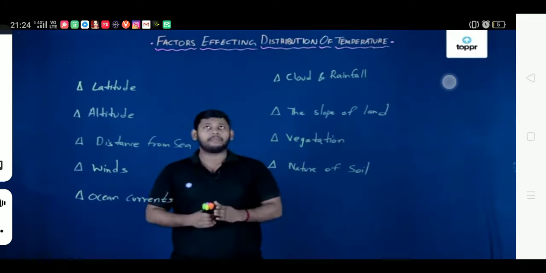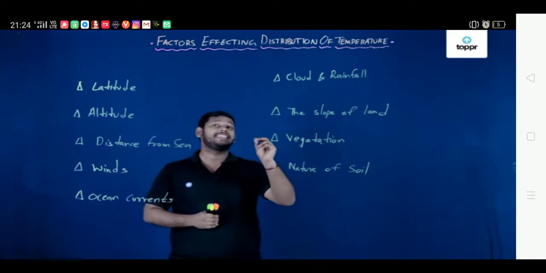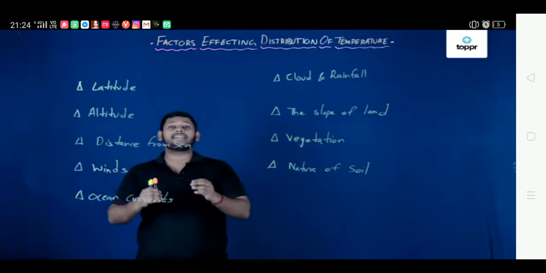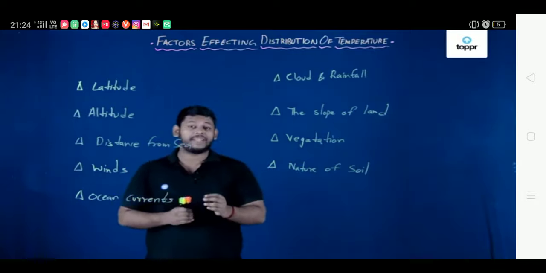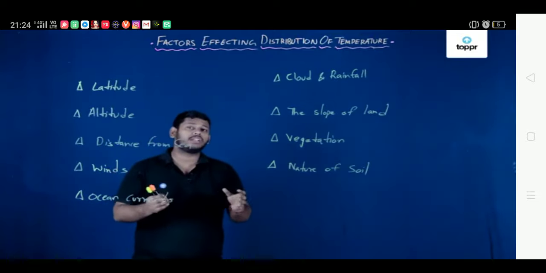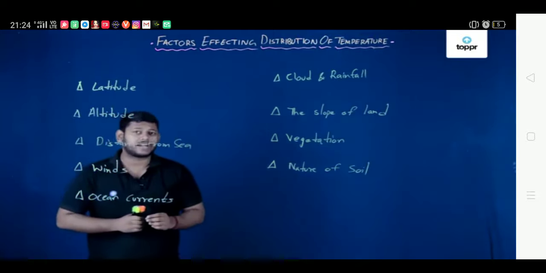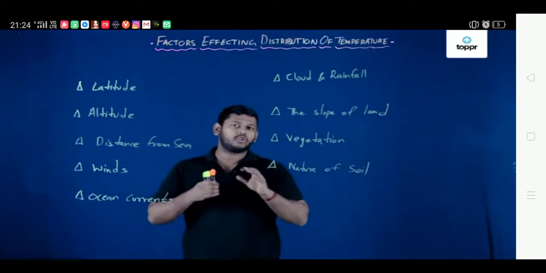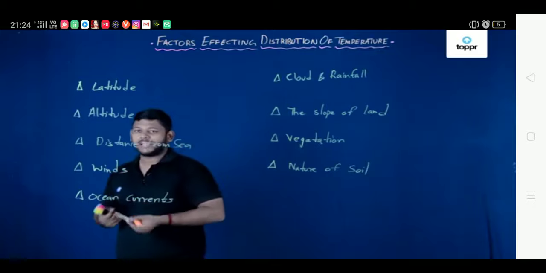In this lesson, we are going to talk about the factors that are affecting the distribution of the temperature. What do we mean by the factors that are affecting the distribution of the temperature? It is basically the geographical and the physical factors that play a role in influencing the temperature. So firstly, we have the latitude.